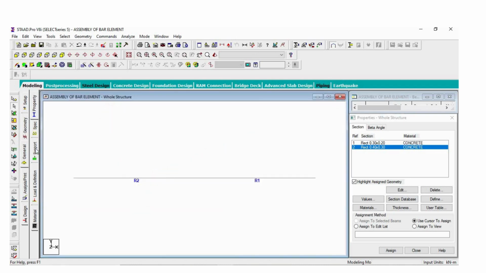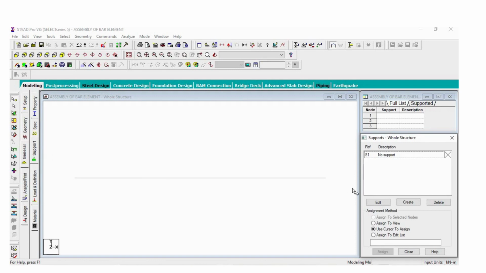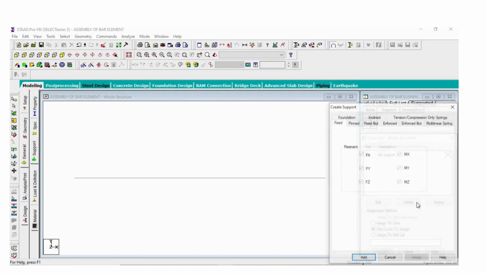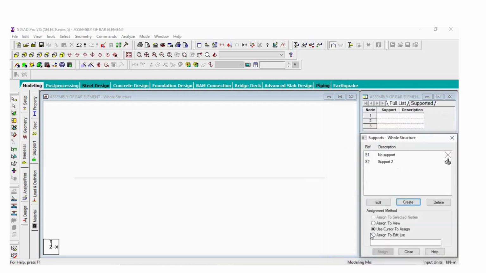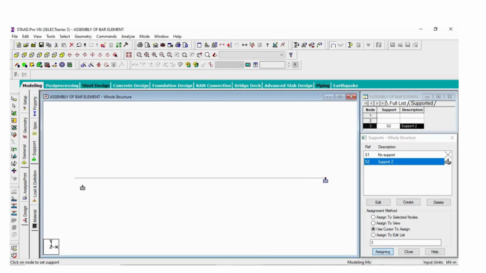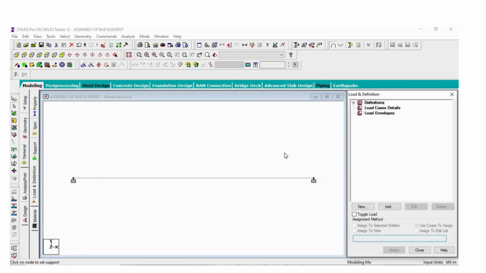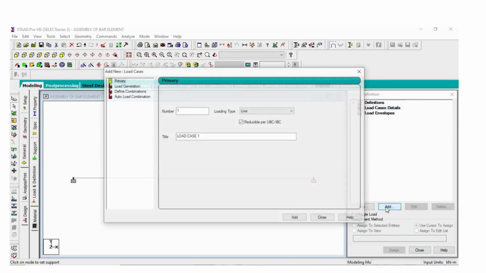Then go for support. In our case we take fixed support. First of all, create support, add, click here, use the cursor to assign here, assign support at the end of your element, assign.